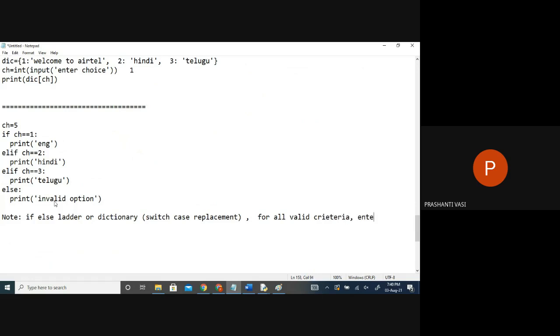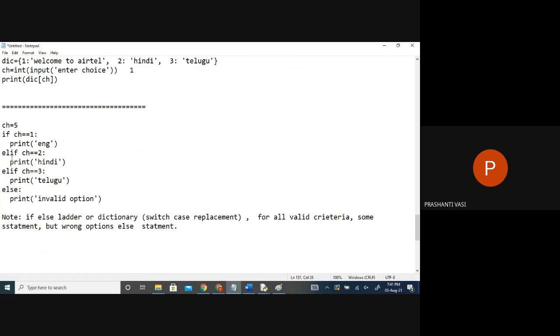you have to enter some message, some statement. But for wrong or invalid options, give an else case. Else is nothing but the invalid options. For all the invalid options, else statement. Okay, right? This is my else statement.